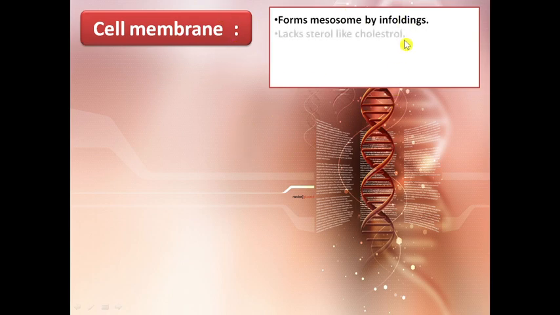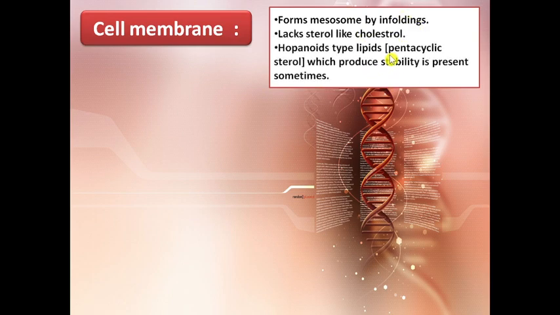It lacks sterols like cholesterol, and hopanoids, a type of lipid like pentacyclic sterol, which produce stability, are present sometimes in the cell membrane.